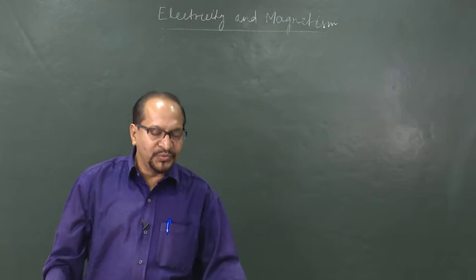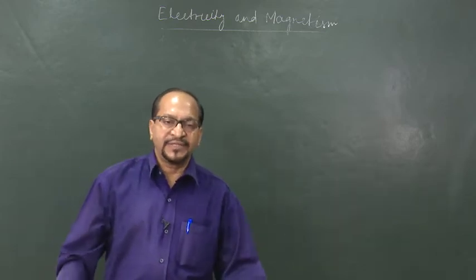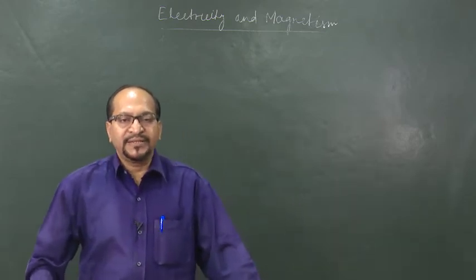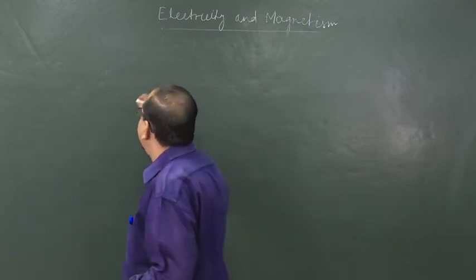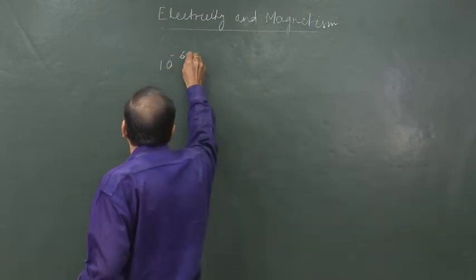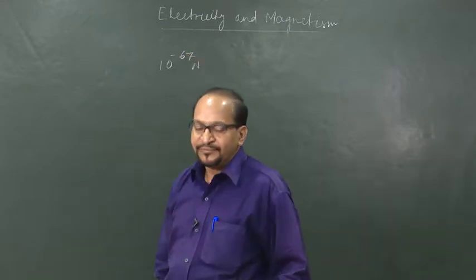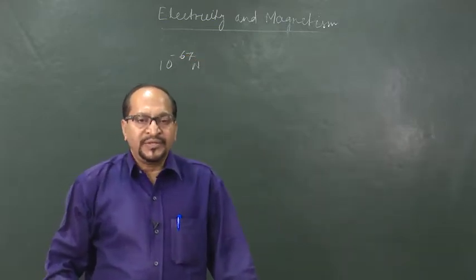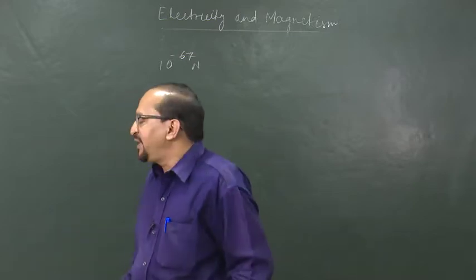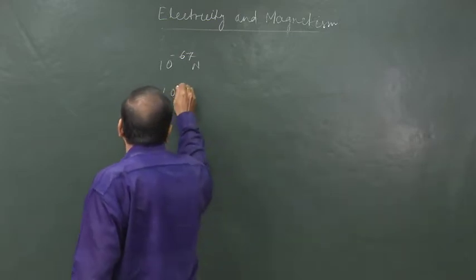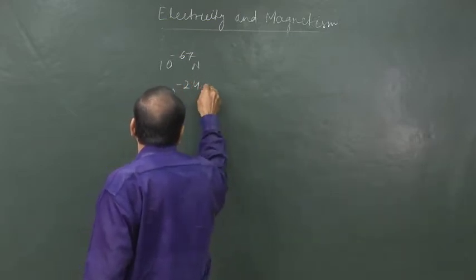So, if we place two electrons separated by 1 centimeter, we would get a gravitational force of order 10 to the power minus 67 Newton between them. This is the attractive force between them, but when we place them, they actually repel each other with a force of order of around 10 to the power minus 24 Newton.